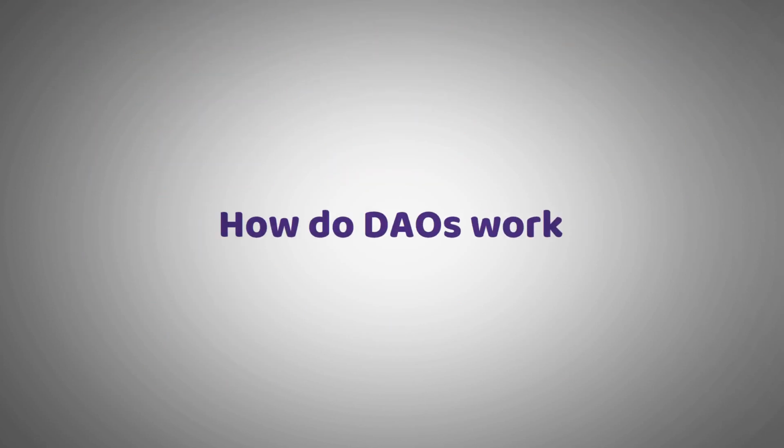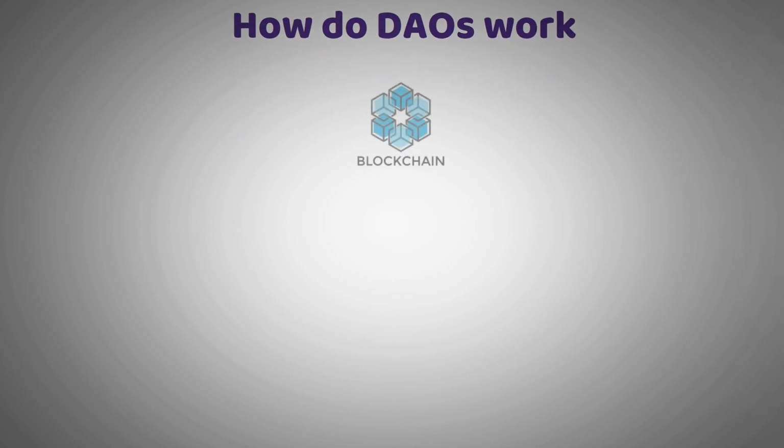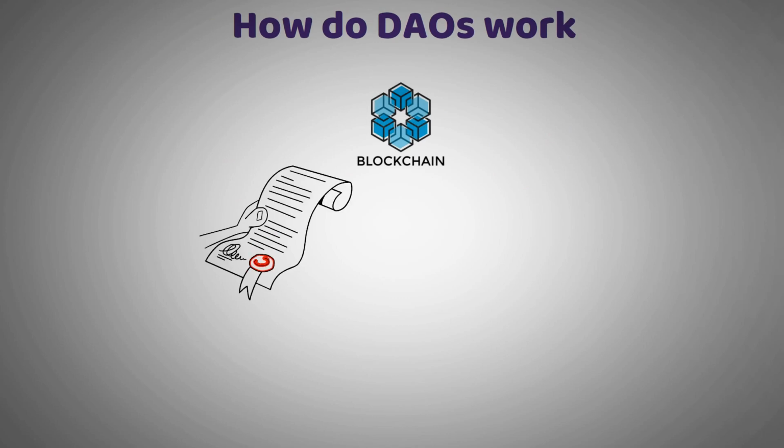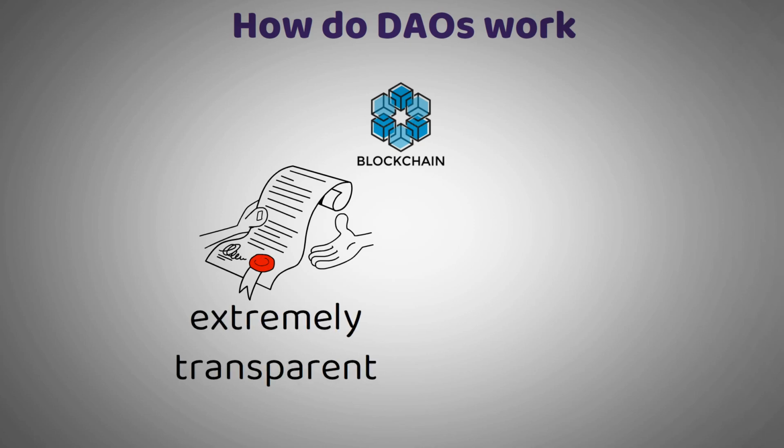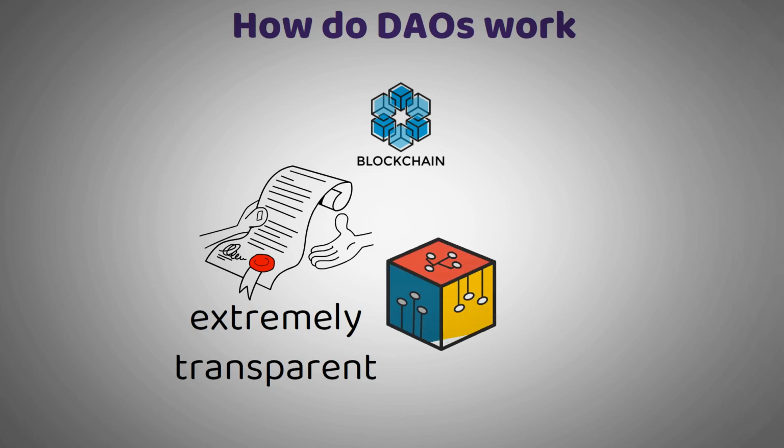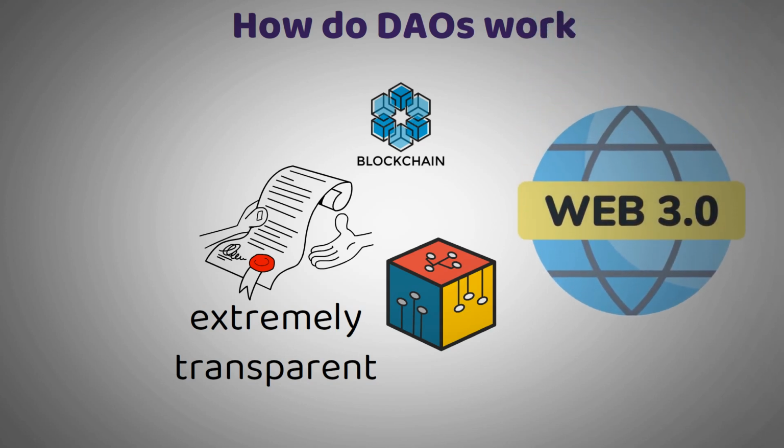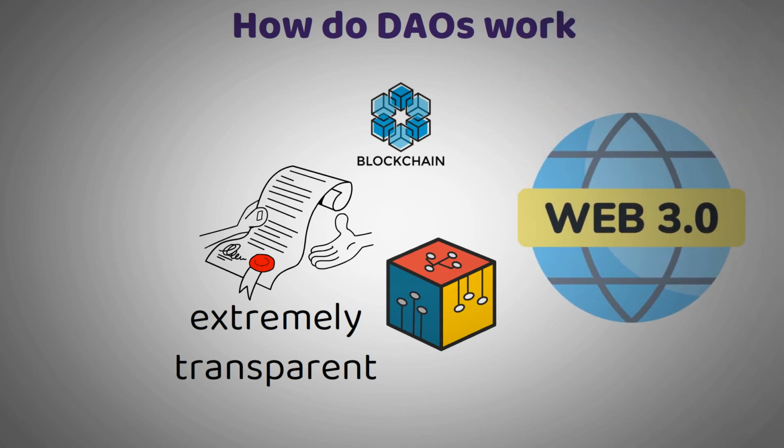How do DAOs work? Just like the blockchains of cryptocurrencies were created, DAOs also use smart contracts in which the fundamental framework of the DAO's operation is set. Those smart contracts are extremely transparent, and everyone can take a look at them. So anyone who is willing to join this entity will be fully aware of how its protocol functions at every step of the way. Web 3.0 is all about giving back power to the people, and this is what DAO